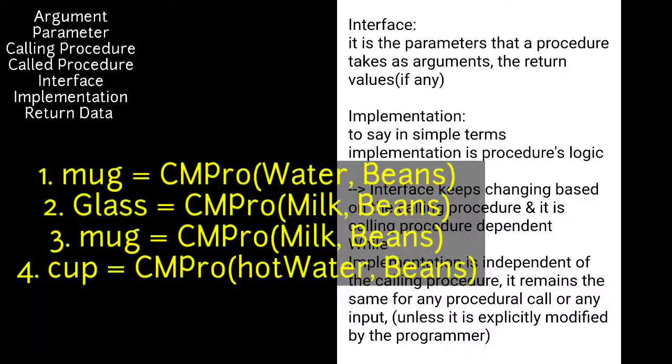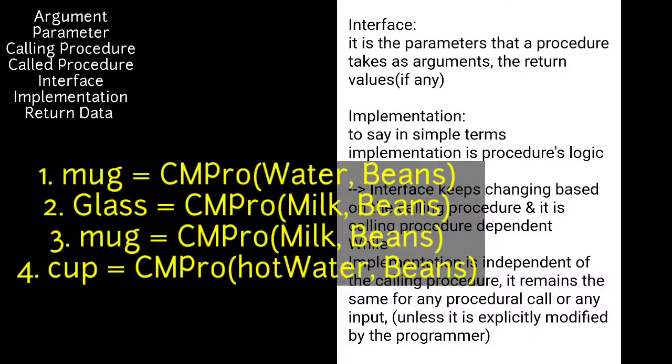As you can see, mug equals CMPRO(water, beans). So the user is storing the coffee returned by the coffee machine procedure in a mug and is sending water and beans as parameters. In the same way, the second pseudocode: glass equals CMPRO(milk, beans).